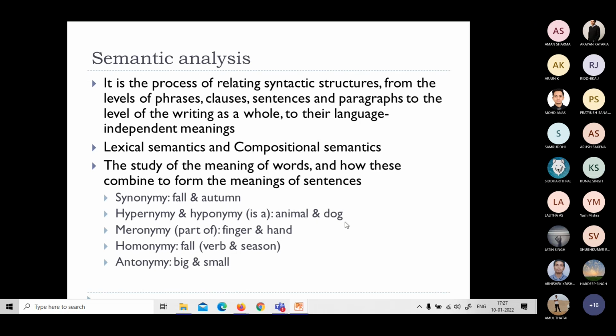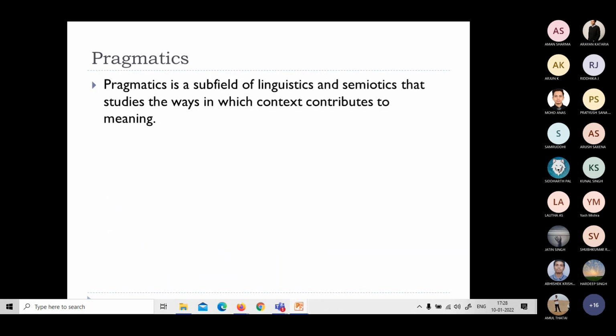Dog is an animal. That means dog is a specific thing. It's a hyponym. Dog is a hyponym of animal. Animal is a hypernym of dog. Animal is a hypernym of cow. Animal is a hypernym of bird. Like that it goes. So these all help us to understand the meaning of a sentence or a text. Right? And after this, pragmatics.